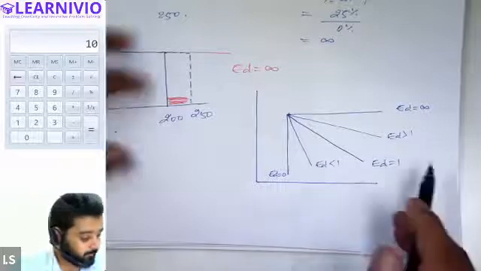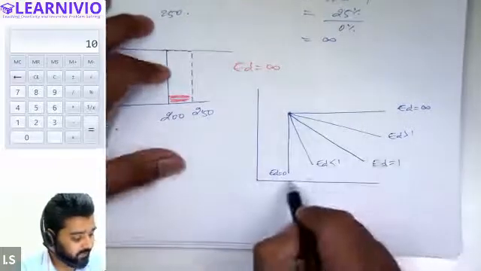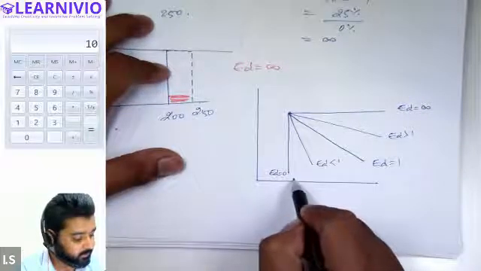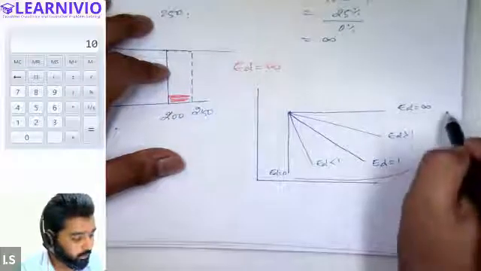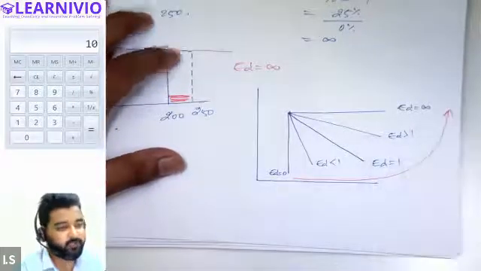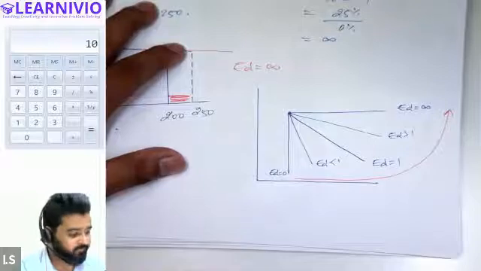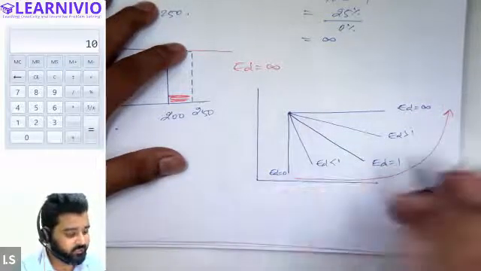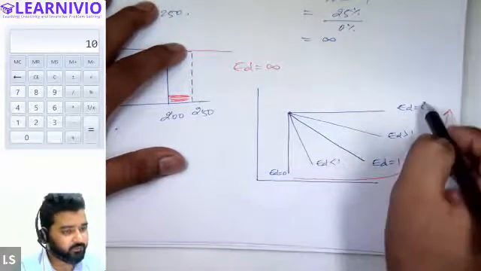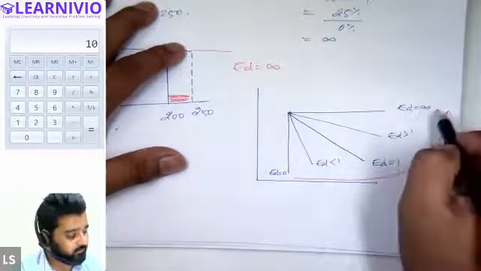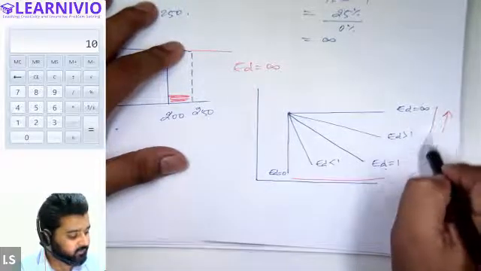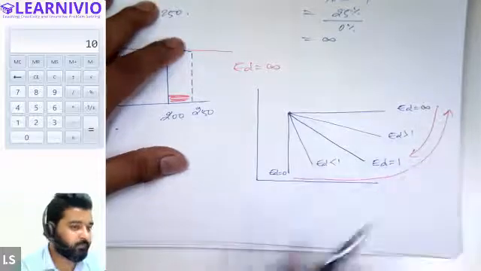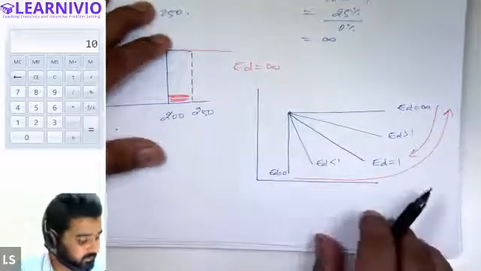You can see here that as the demand curve becomes flatter, we will have more elastic demand. The value of elasticity increases as the demand curve gets flatter. And as the demand curve becomes steeper, the value of elasticity decreases.